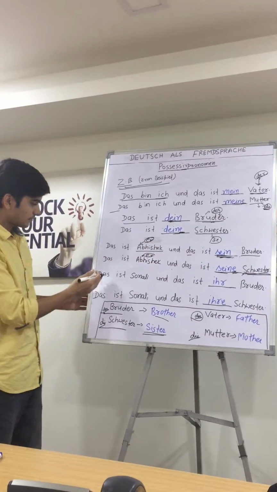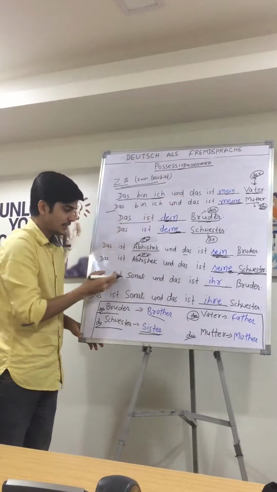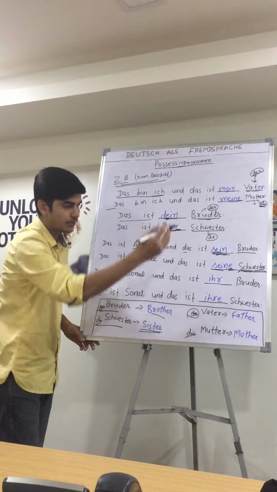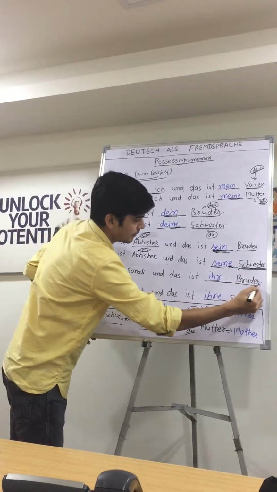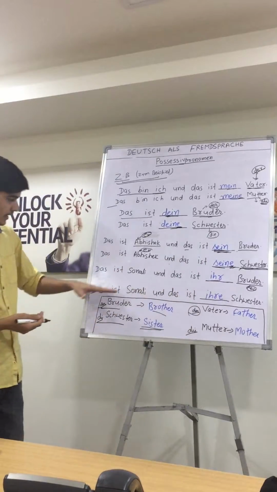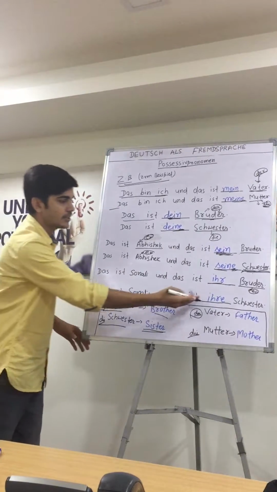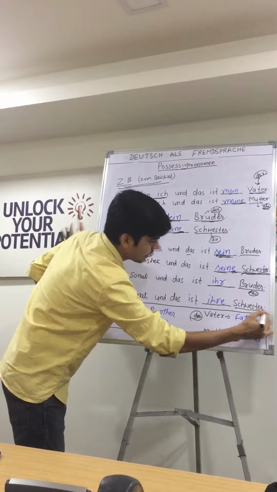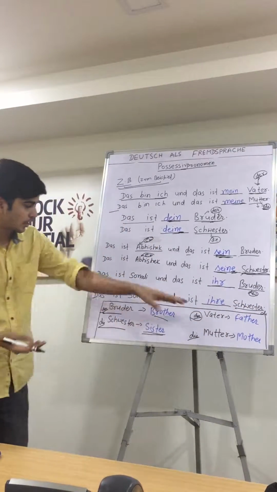"Seine Schwester. Und das ist Sonali." That is Sonali. "Und das ist ihr Bruder." Her brother, because it is masculine. Bruder is masculine. "Das ist Sonali und das ist ihre Schwester." Because Schwester is feminine. That's why we put an extra E in the possessive pronoun.